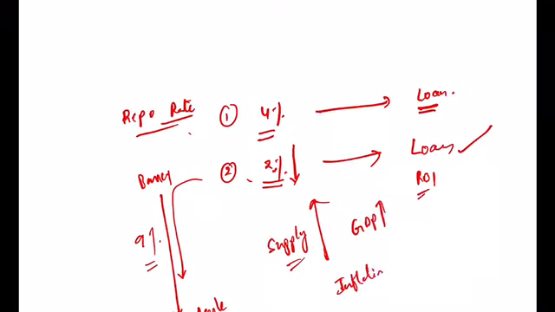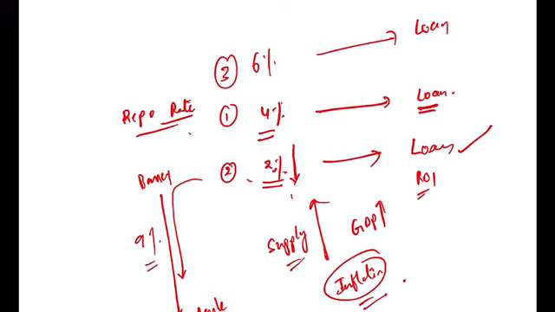So by keeping this in consideration, RBI will either reduce or increase the interest rate. For example, if the inflation is too high, what will the RBI do? From 2% it will increase the interest rate to 6%. Now the number of loans going from RBI to the banks will reduce. Then the money supply will also reduce. Getting the point? So that is how the repo rate is related to money supply and inflation.